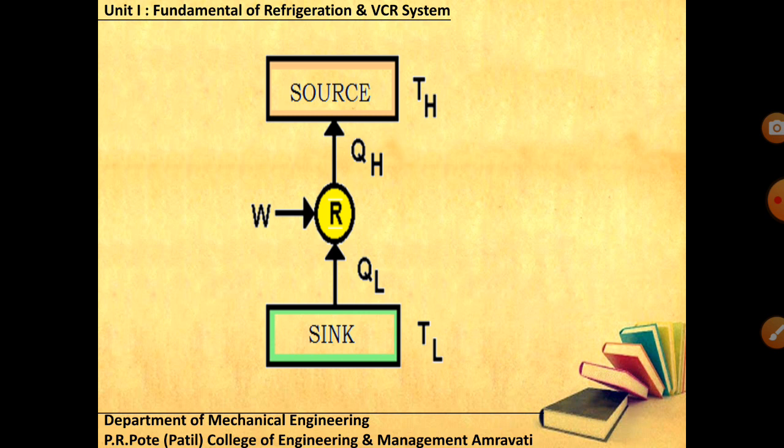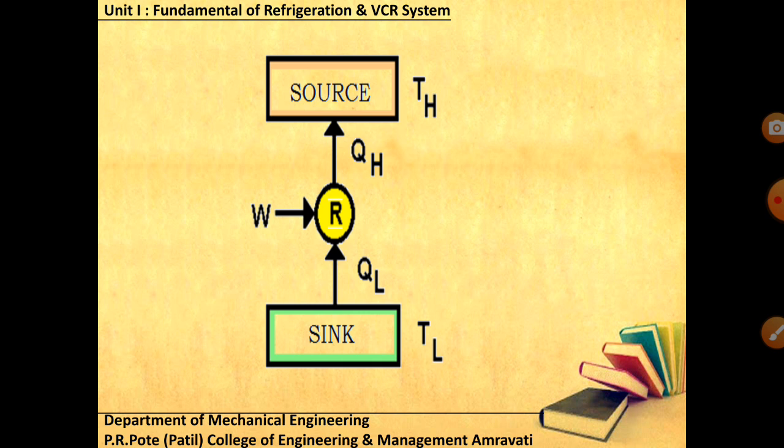Now, taking the same example we took previously, we'll try to find out the performance of this refrigeration system. We have the source, that is the atmosphere, at TH temperature, and the sink at TL temperature, that is the lower temperature, which I'm going to focus on now. When I supply W amount of work to this device, the refrigerator, it will be able to extract the heat QL.